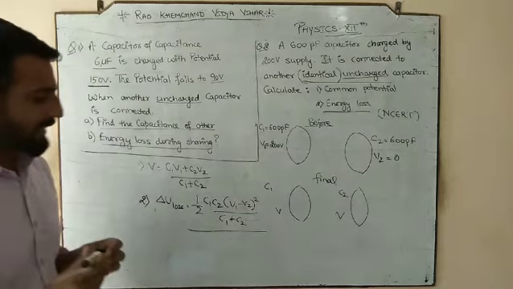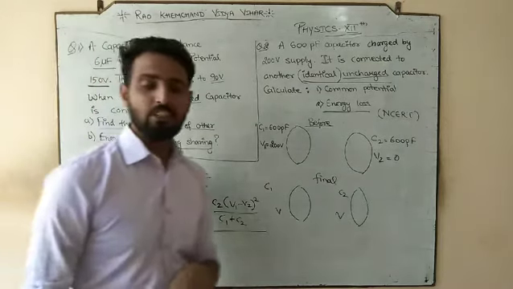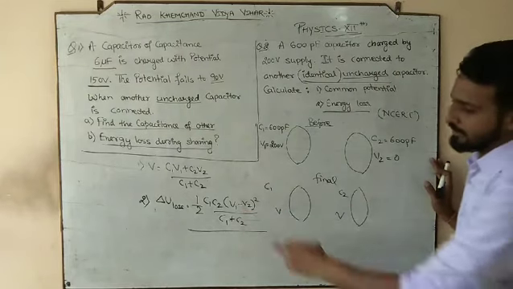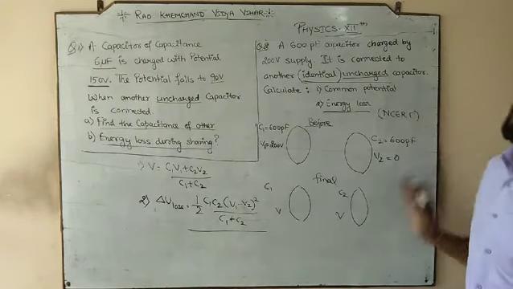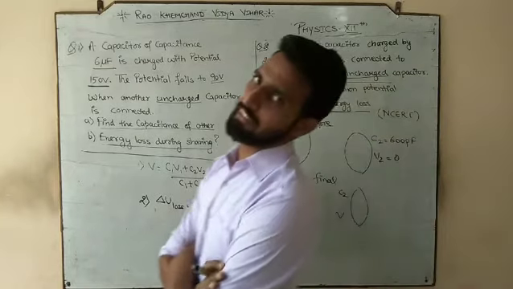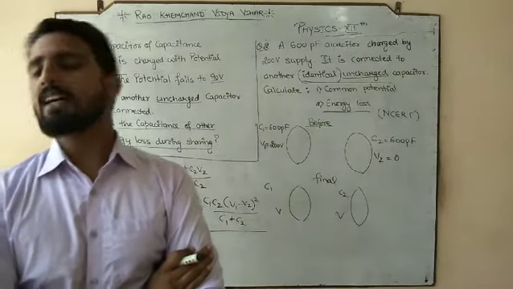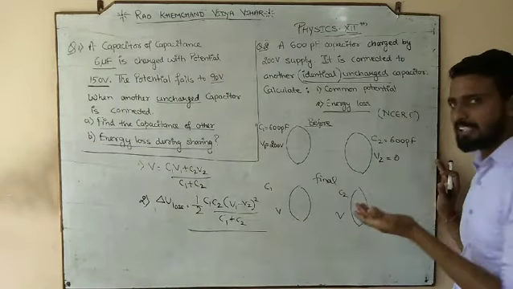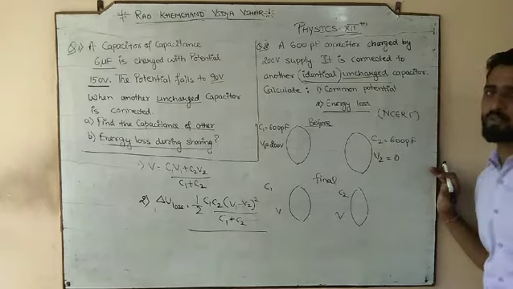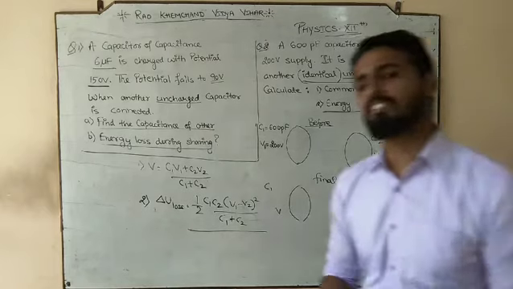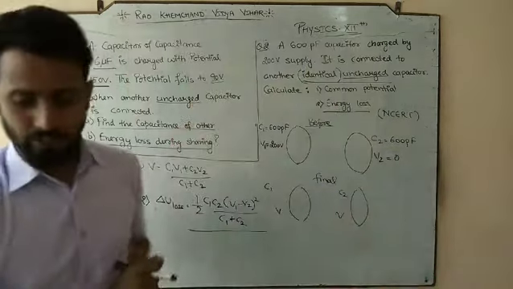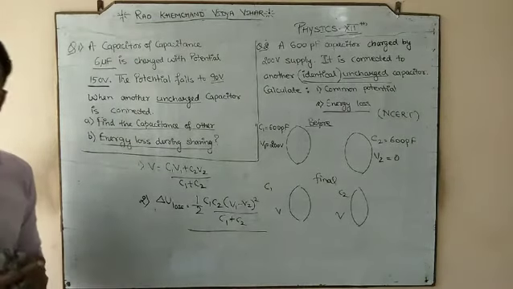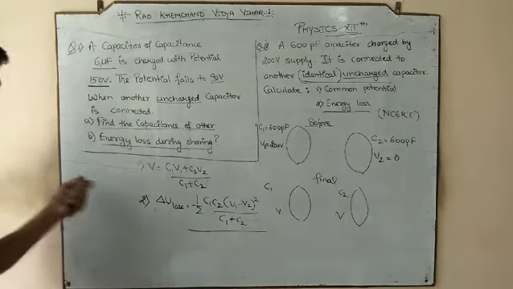It doesn't matter whether you go with V1 minus V2 or V2 minus V1. Please, nobody should be confused here, because as I told you in the previous lecture, whether you go A minus B whole square or B minus A whole square, numerically the answer would be the same. Finally it is a square, so the magnitude will come out positive. Done? So these are the two numericals that you have to do in your fair notebook just after the topic of the redistribution of the charges. Done?